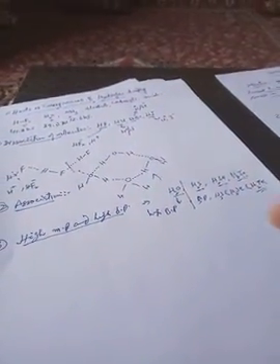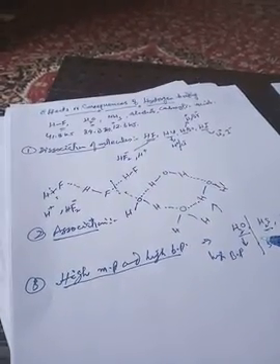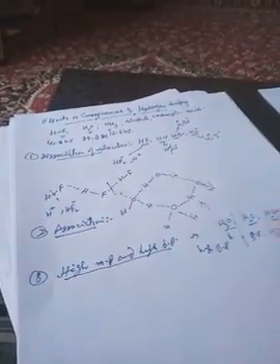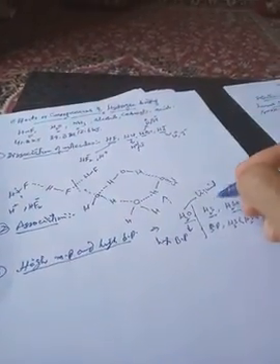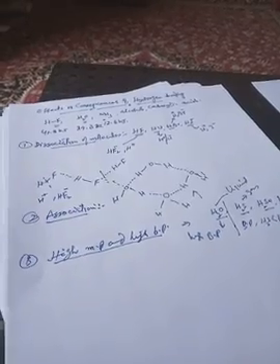hydrogen bond. And this not only affects the boiling point of the compound, but it also affects the state of existence. You see, water, because of hydrogen bonding, exists in the liquid state at room temperature, whereas hydrogen sulfide exists in the gaseous state at room temperature. So the physical state of the compound is also affected by hydrogen bonding.